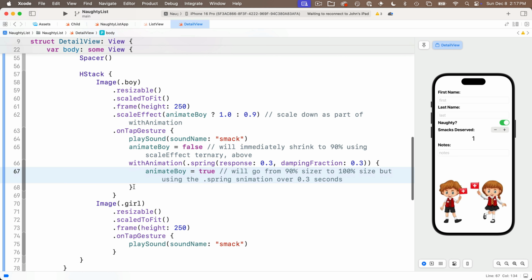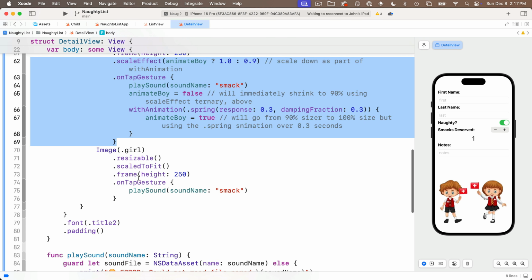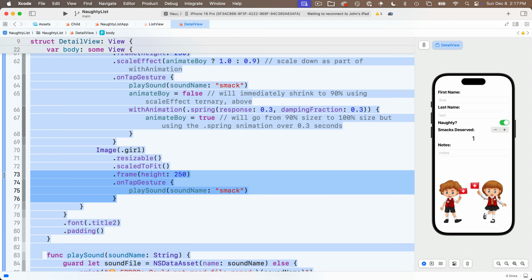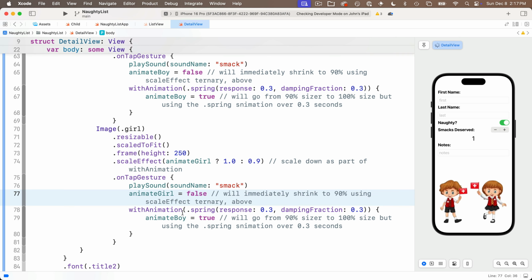So with this set up for boy, I'm going to highlight everything from the .scaleEffect through the closing curly on the tap gesture. I'll paste it over the tap gesture for the girl image, but I'll change any reference to the animateBoy variable to animateGirl. So now let's try these out. Smack the girl, smack the boy, smack the girl, smack the boy. We see they're springing. Only the image we touch is springing. Nice.